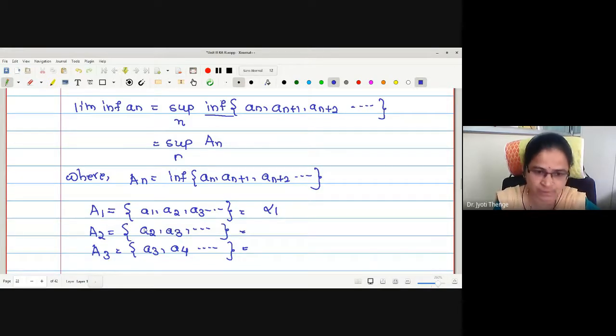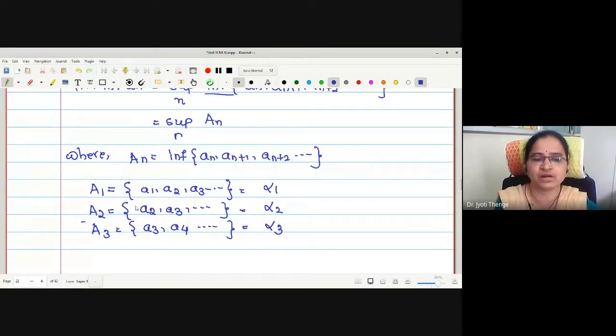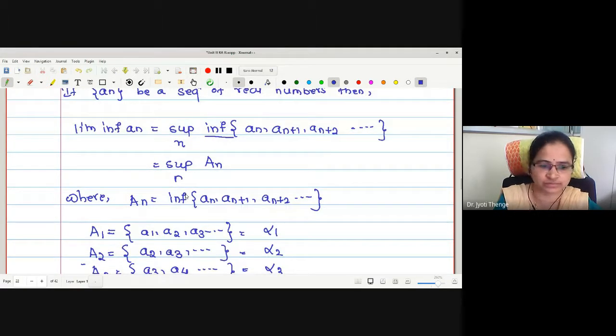For A2 let it be alpha 2. For A3 let it be alpha 3. So the infimum for the first set is alpha 1, for the second alpha 2. And A_n is nothing but the infimum of these values actually. Is that point clear to everyone? This is infimum, sorry, infimum, I forgot.